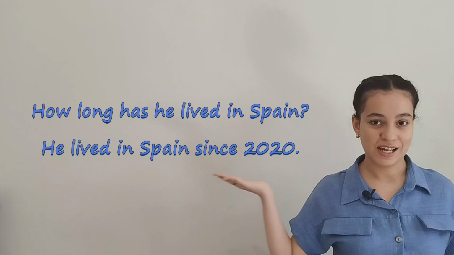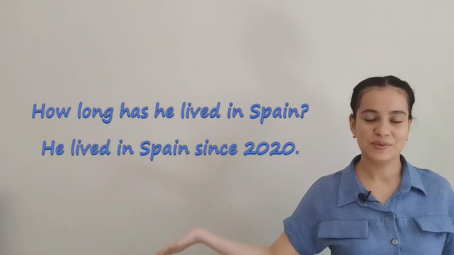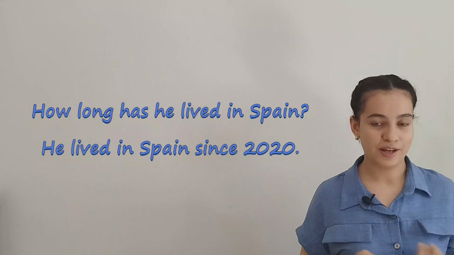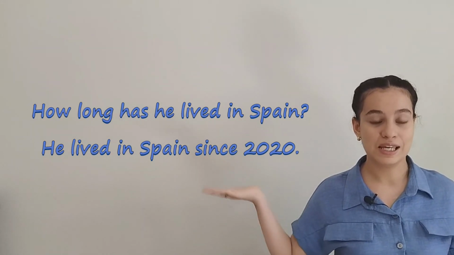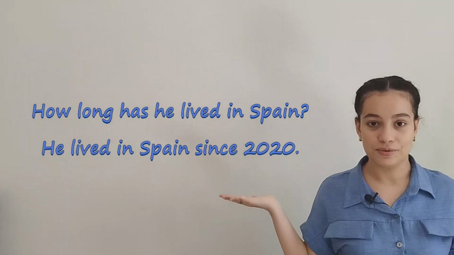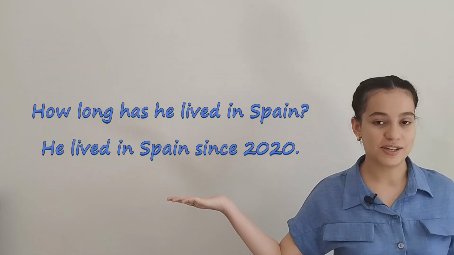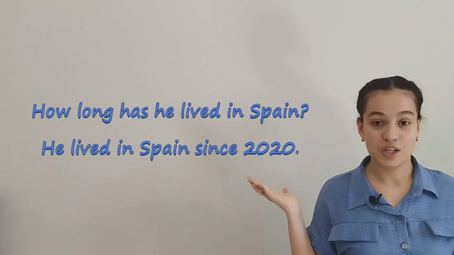The second example, how long has he lived in Spain? For the answer, he lived in Spain since 2020. And let's look at the structure. Again, we have how long plus has plus he plus lived. Has here is to have in the present simple plus the past participle of the verb to live.